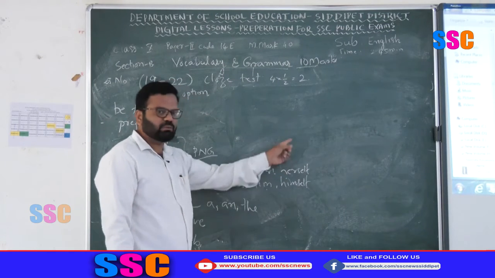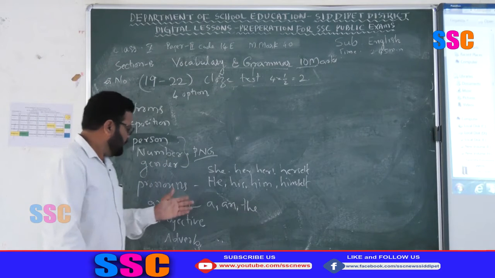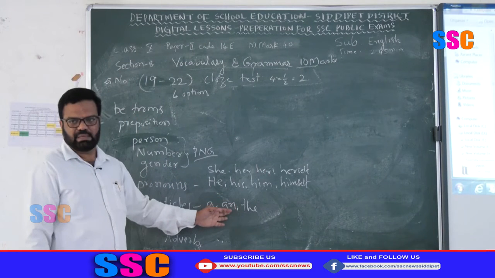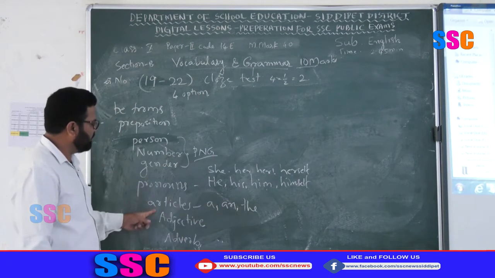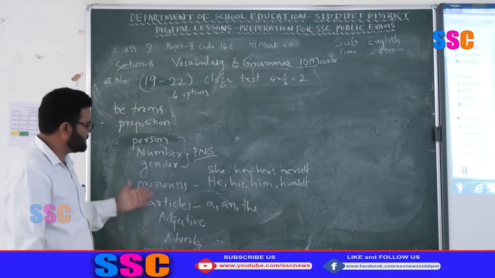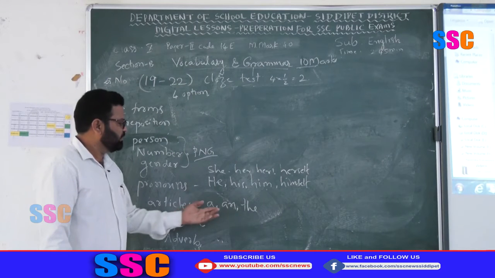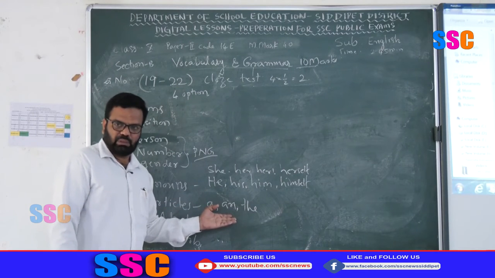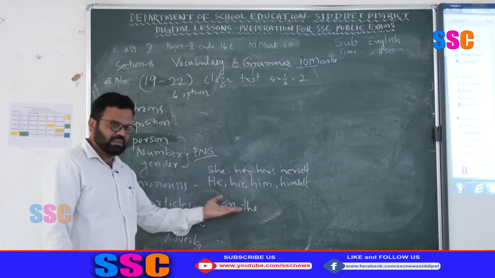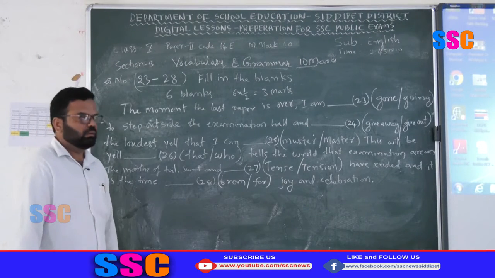According to the passage, you have to select the right be form. Okay, this is the article. It is very easy. Definitely you will have one article question in the cloze test. Most cloze tests are with articles. You know well when we use a and when we use an. Practice once again these. Come to the next question.